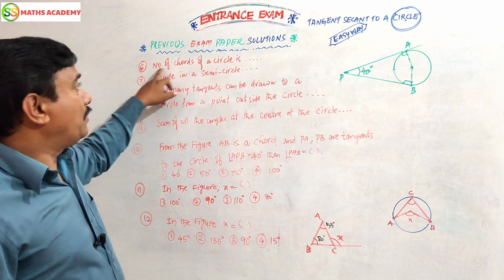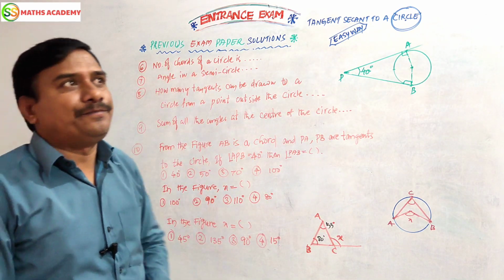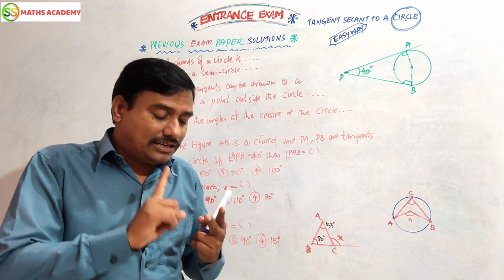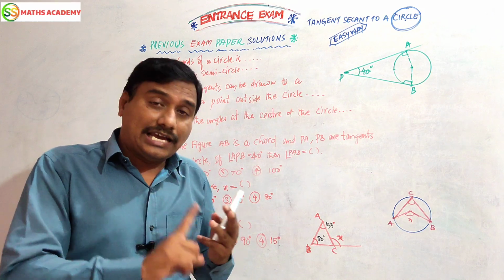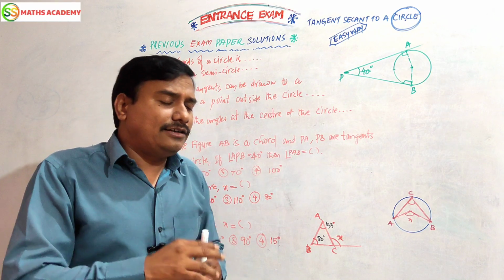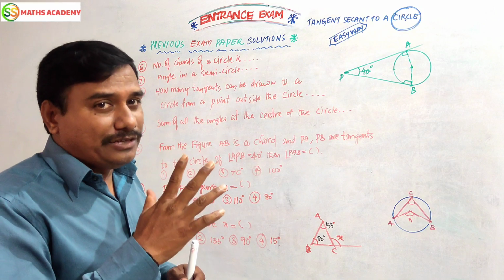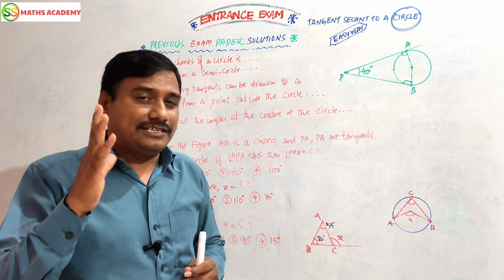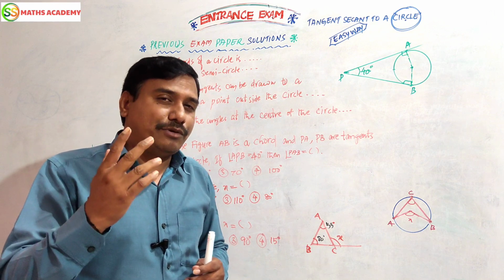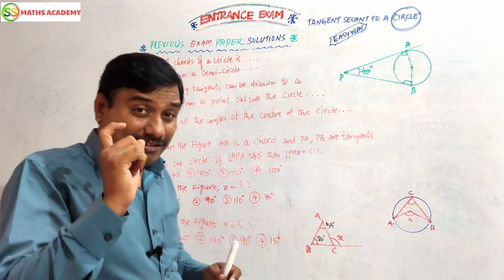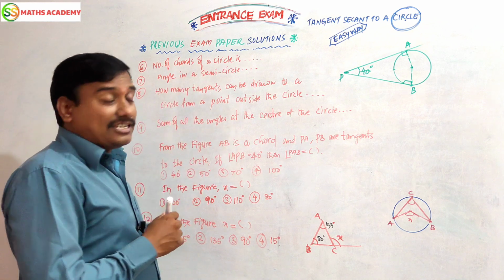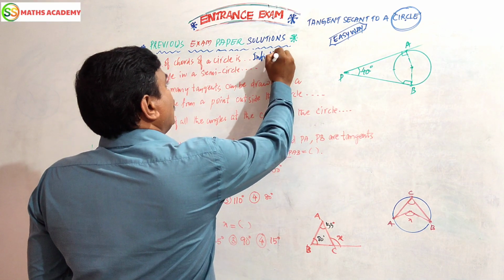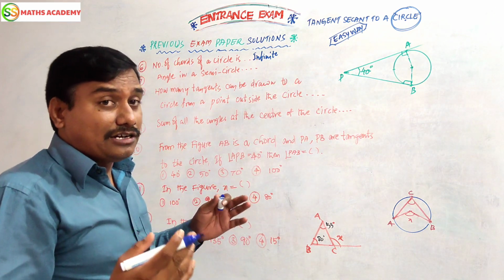That question will be the number of chords of a circle. You see children, not only chords, it is radius also, diameter also. How many chords are there in the circle? Infinite. How many radii will be formed in the circle? Infinite. How many diameters will be possible? Infinite. There is no limit. Radius also infinite, diameter also infinite.